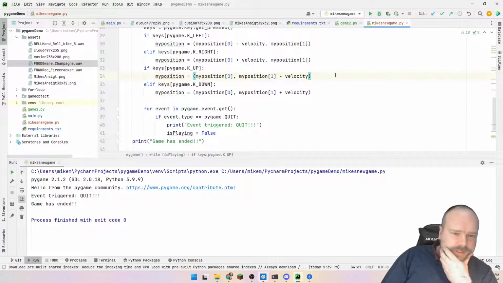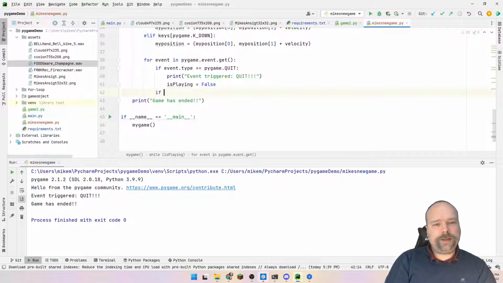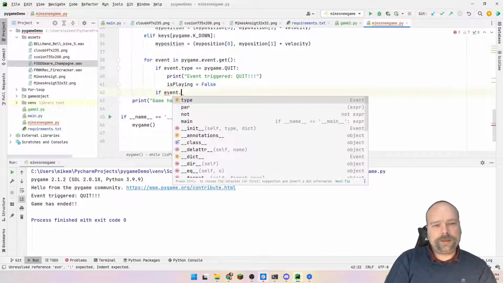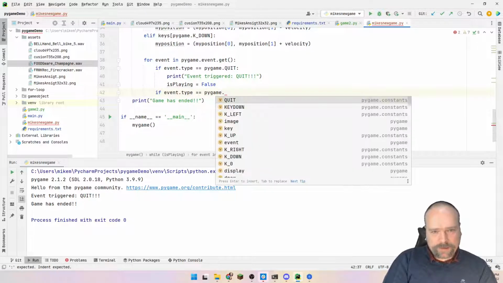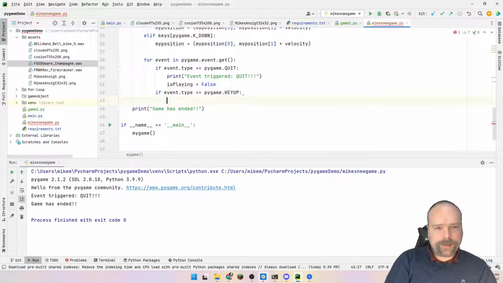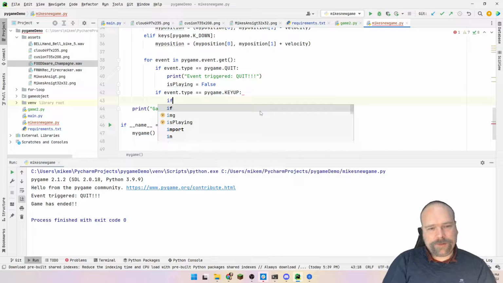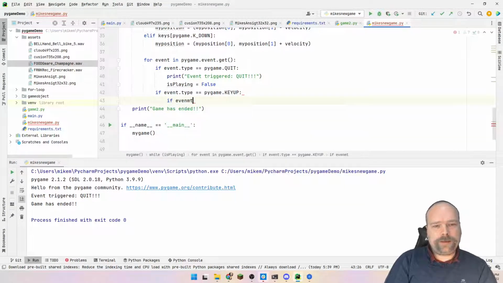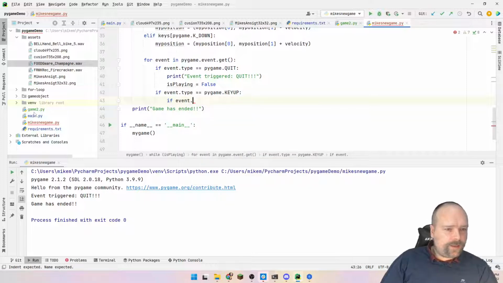Okay, every time we press. Let us go to events instead. If event.type equals pygame.KEYUP, then we need to check which key has been pressed. If event.key. Yeah, then we need to get the key. And how is it that we do that?